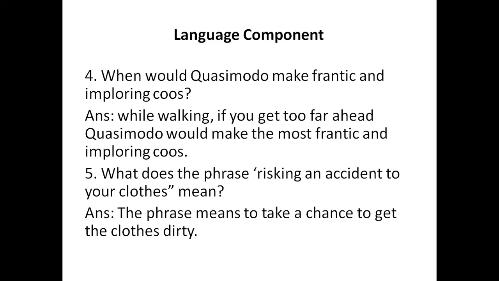Now the next one. When would Quasimodo make frantic and imploring coos? While walking, if you get too far ahead, Quasimodo would make the most frantic and imploring coos. Again, you get one more referential question. Now the next one, the last question. What does the phrase risking an accident to your clothes mean? Now this question is an inferential question.